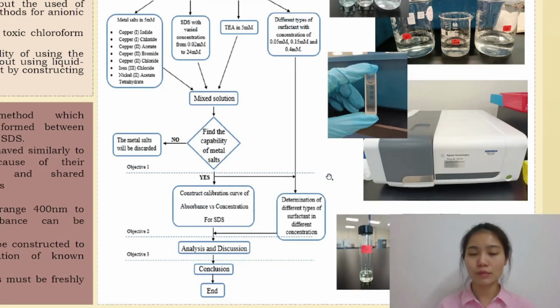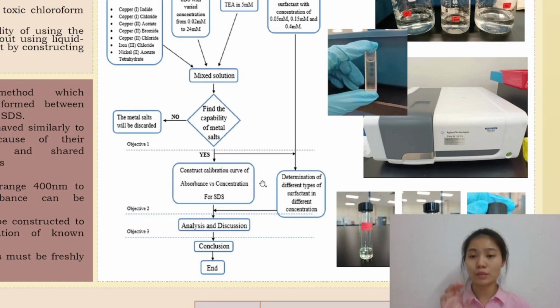The capability of metal salts can be determined by observing the interaction of metal salts with anionic surfactant after the measurement of absorbance. The metal salts will be discarded if they do not interact with anionic surfactant. If yes, they interact with the anionic surfactant, the measurements for the absorbance value will be carried out again for the metal salts chosen, to construct the calibration graph of absorbance versus concentration.